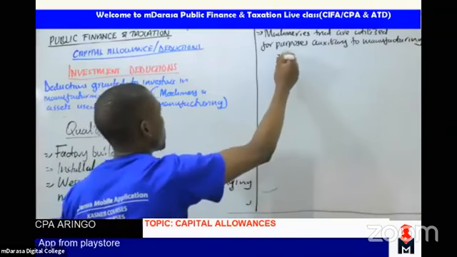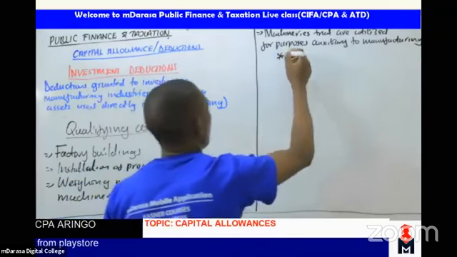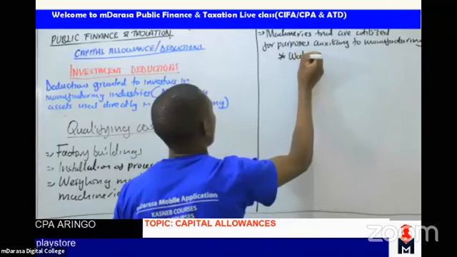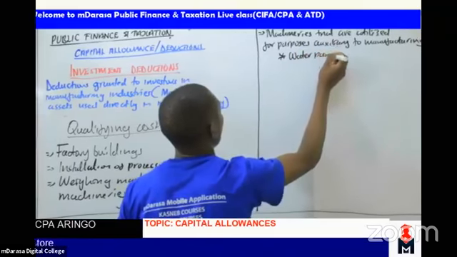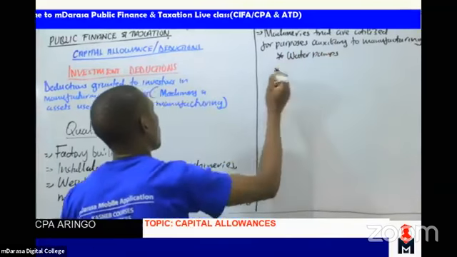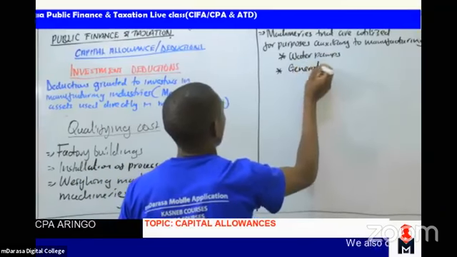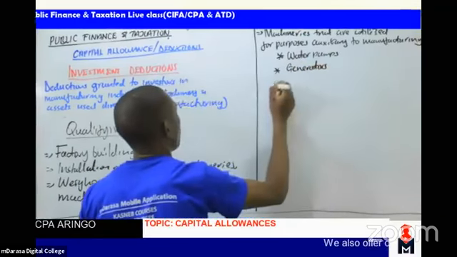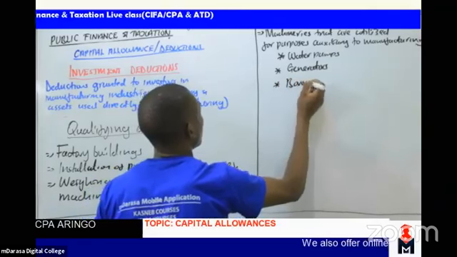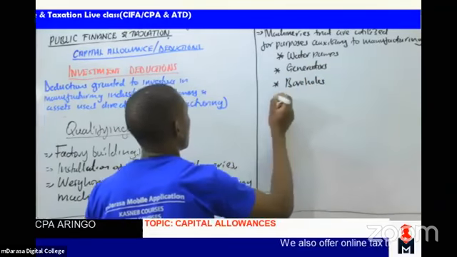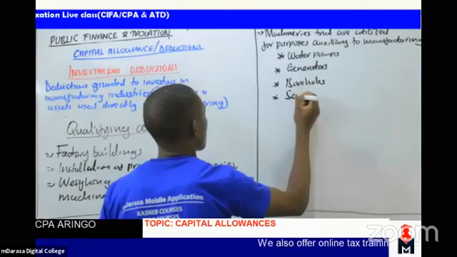We can talk of water pumps. We can talk of other concepts like generators. We can talk of boreholes. We can talk of sewage systems.